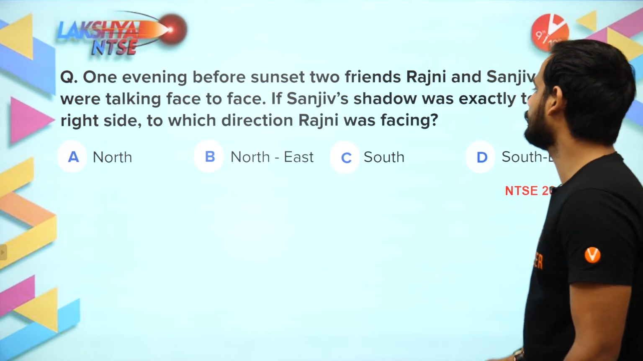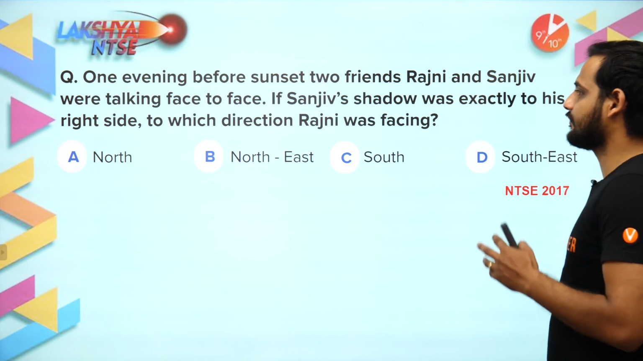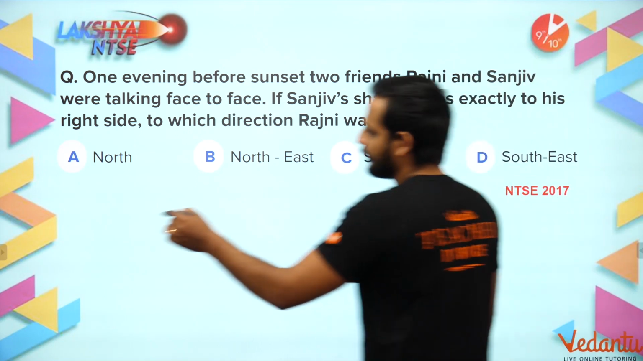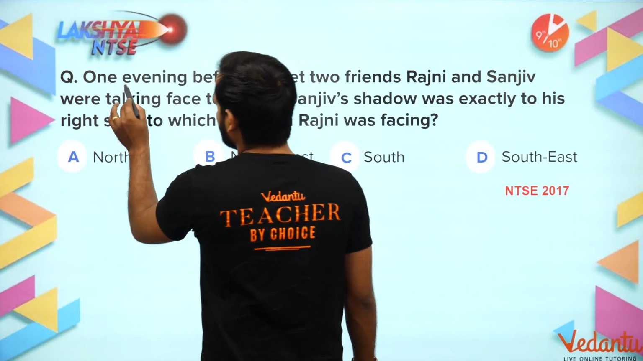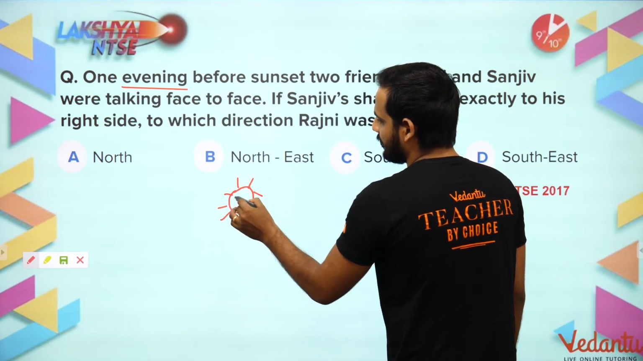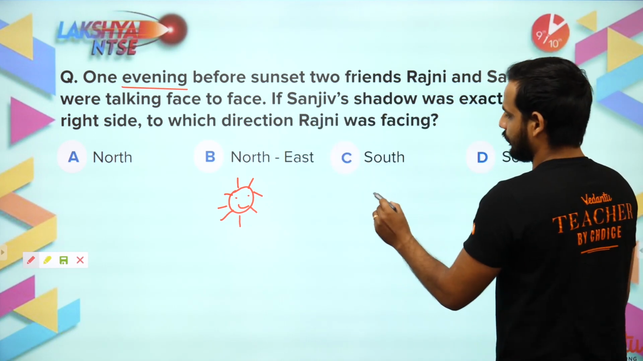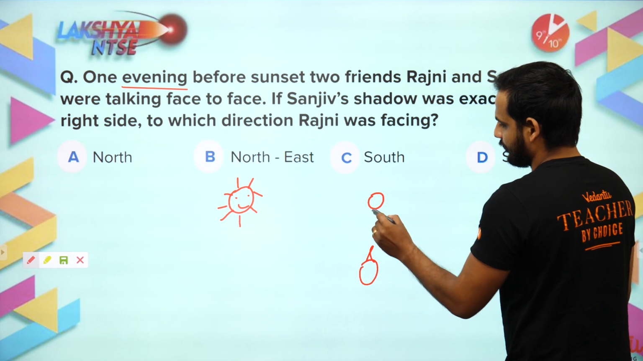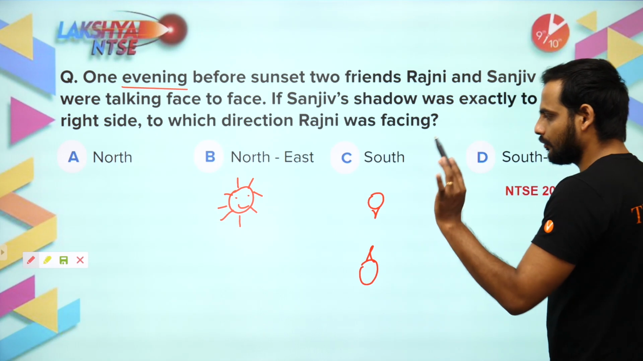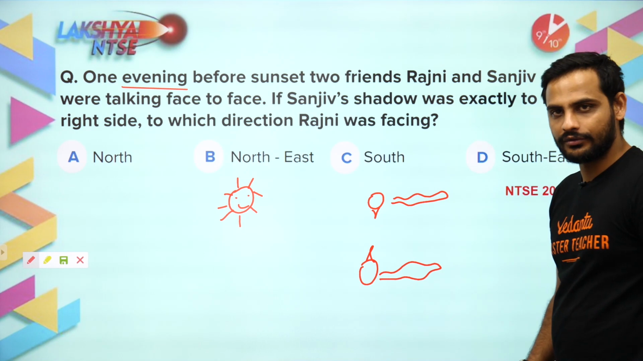One evening before sunset, two friends, Rajni and Sanjeev, were talking face to face. If Sanjeev's shadow was exactly to his right side, in which direction was Rajni facing? Now see, one evening. Evening means the sun will be in the west. Let us say they are talking face to face. Both the shadows will be formed towards east.